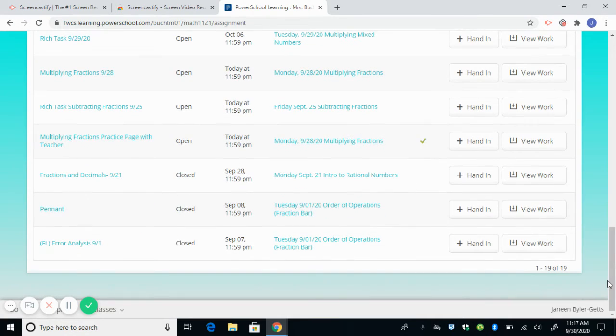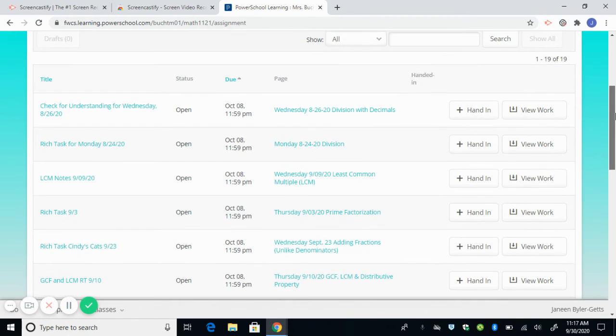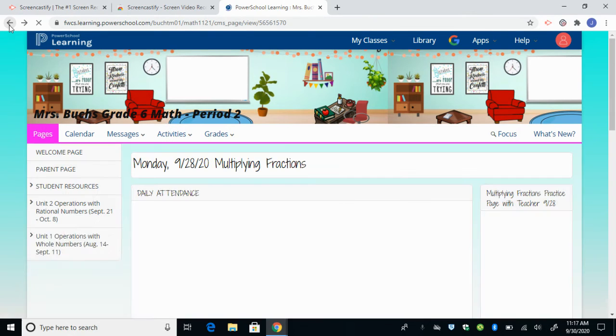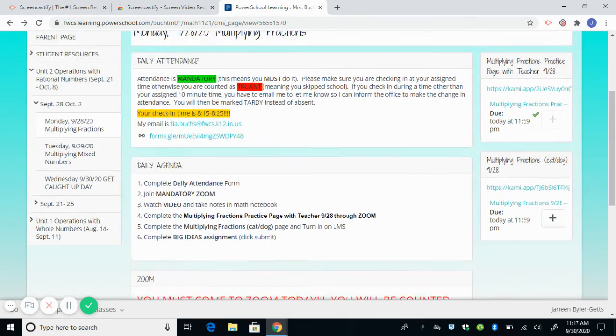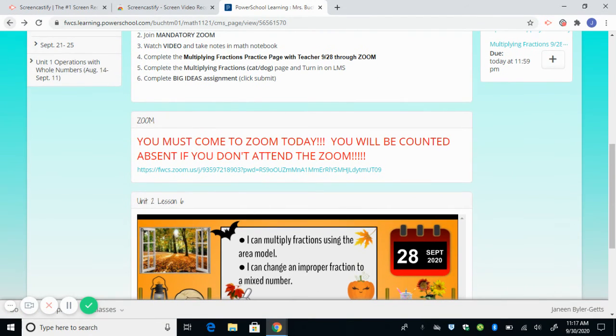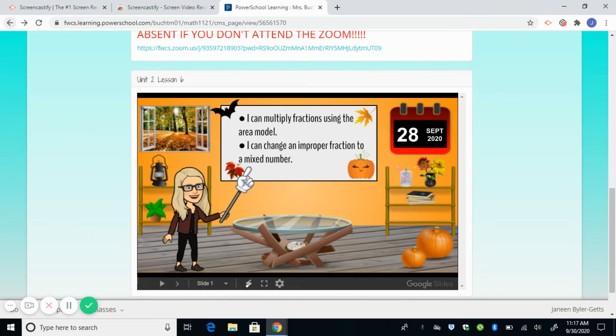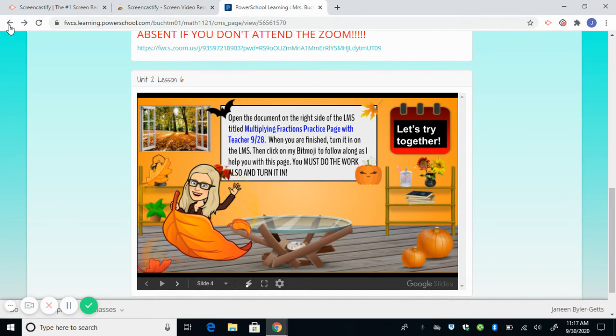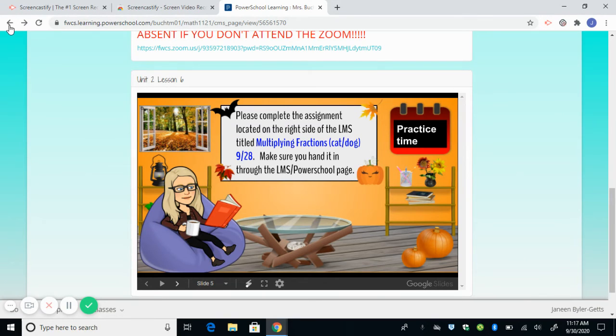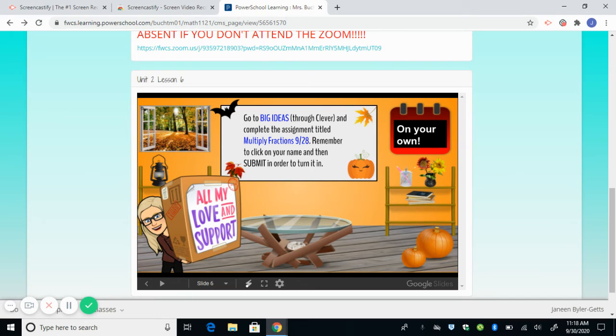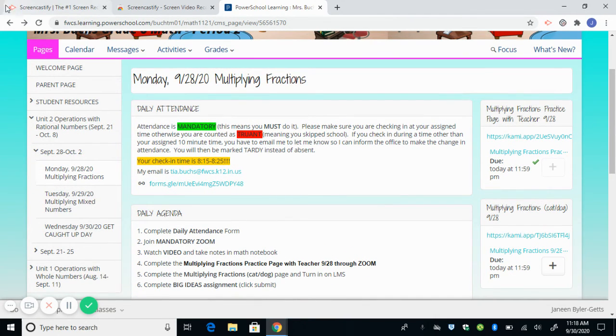Now, a lot of parents are a little bit fooled by that check mark. They think the student has done it. Sometimes students just turn in an empty assignment, so their parents think they've turned it in. We found that to be the case, so beware of that. So then after they would finish that assignment, they would go back and finish whatever else there was in this Bitmoji classroom. So it does tell them then to do that page, do this page, then they're going to go to Big Ideas through Clever, which you'll see on your next video. I wanted to also cover Zoom expectations a little more carefully.